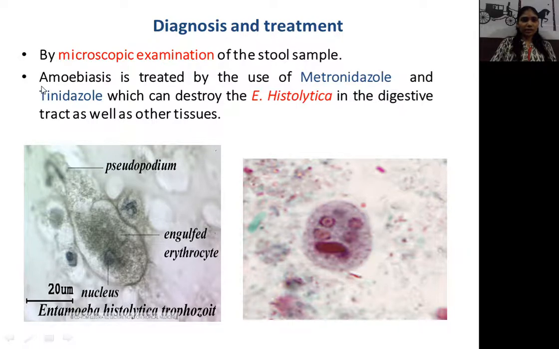And what is the treatment? So amoebiasis is treated by the use of metronidazole. You should remember these two treatments, that is metronidazole and tinidazole, which can destroy the Entamoeba histolytica in the digestive tract as well as in other tissues also. So the main important treatment, two drugs, are metronidazole and tinidazole.